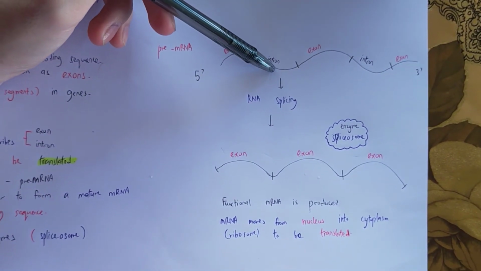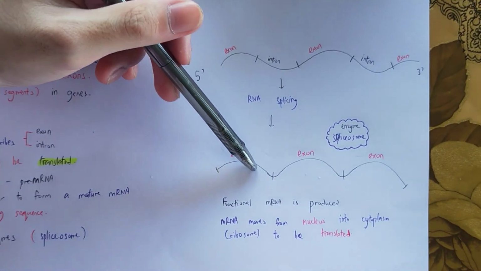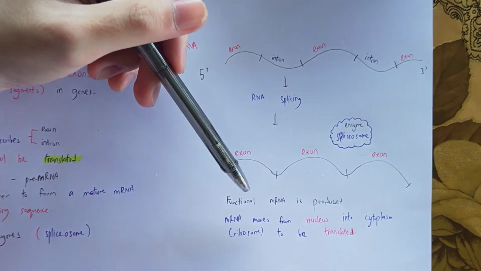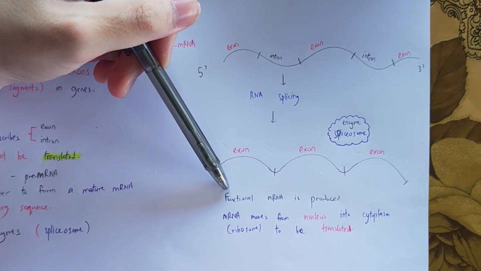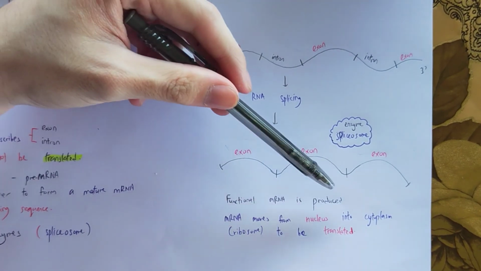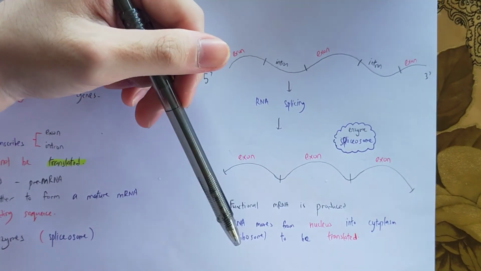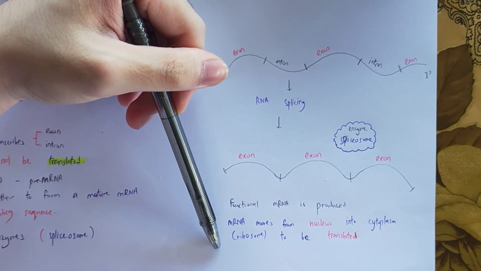After the introns are removed, the exons that flank the intron are joined together. Therefore, a functional mRNA is produced and the mRNA strand moves from the nucleus into the cytoplasm to the ribosome to be translated so that the process of protein synthesis can be carried out.